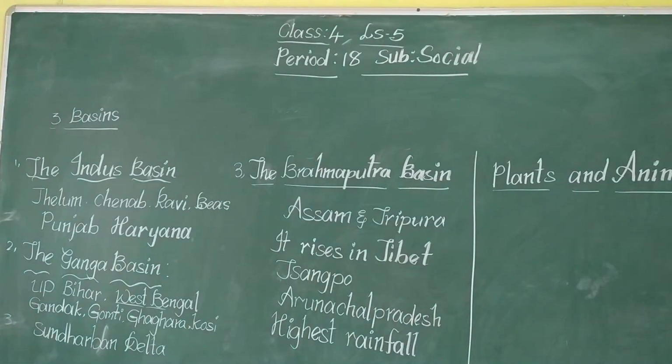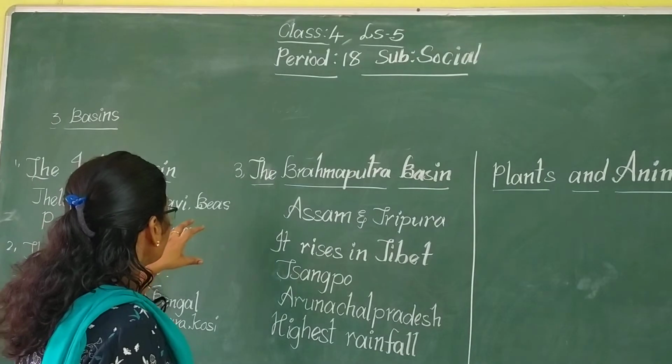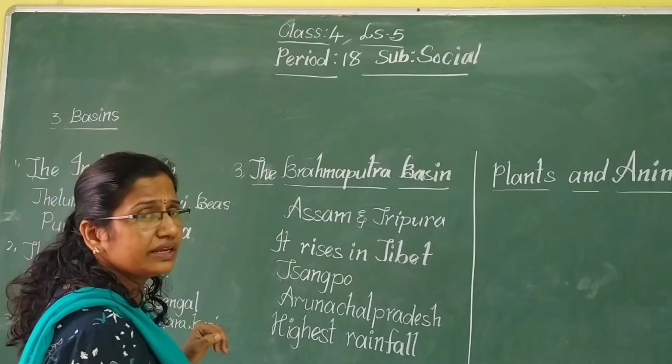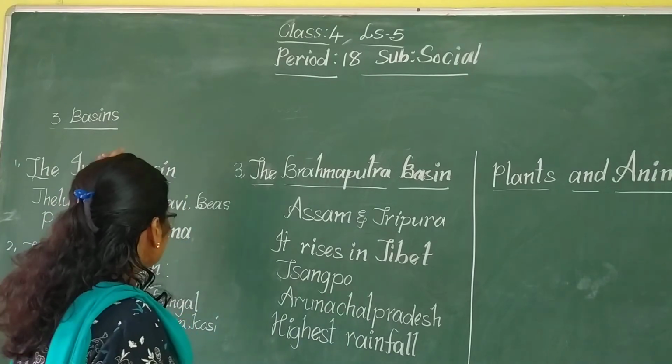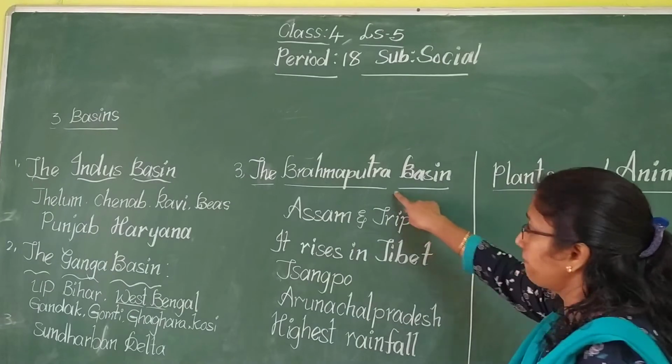These rivers formed the northern plains. So here there are three main basins: the Indus basin, Ganga basin and Brahmaputra basin.